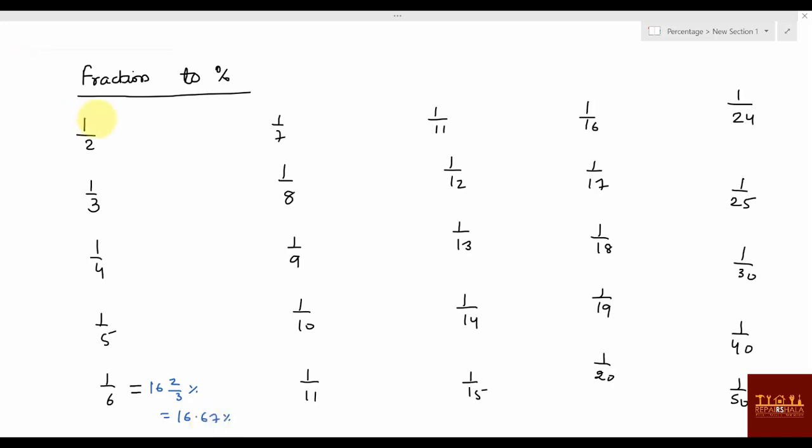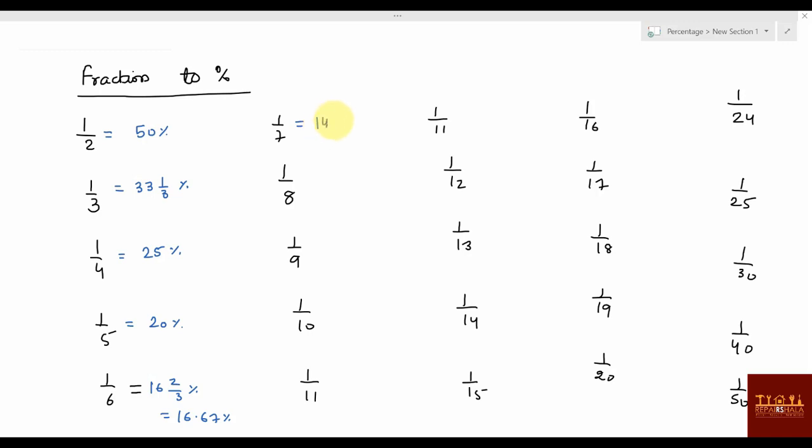I'm also writing without saying anything here. So this one is 50 percentage, and everyone knows that. This one is 33 1 by 3 percentage. Now this one is 25 percentage. Now this value is 20 percentage. Now if you look properly, I can solve the question here itself. If you look properly, you can actually get to know how these values are coming.